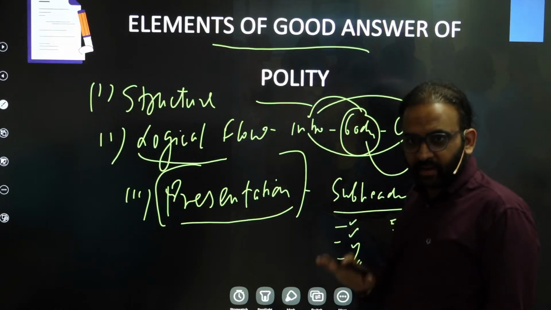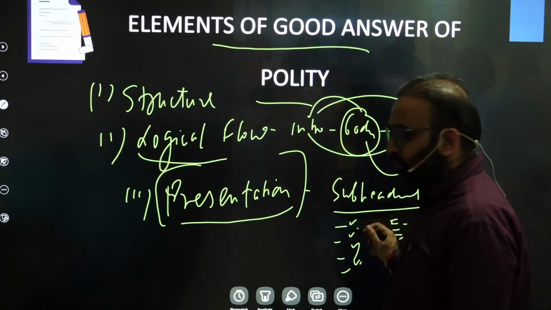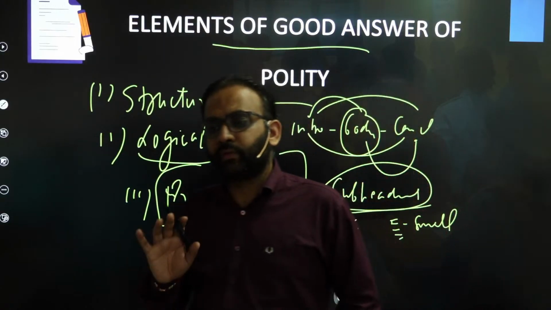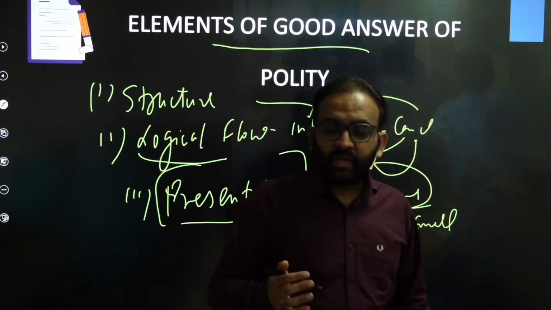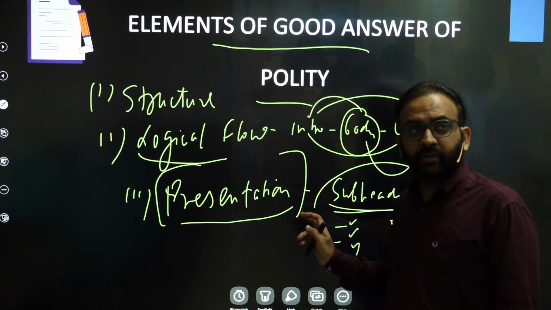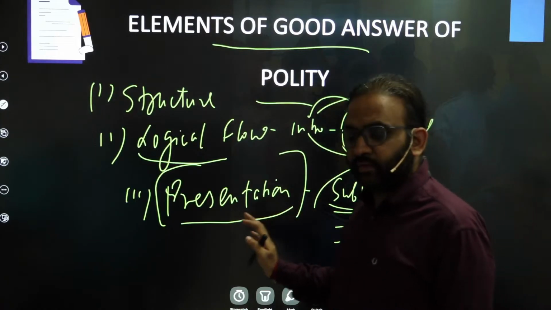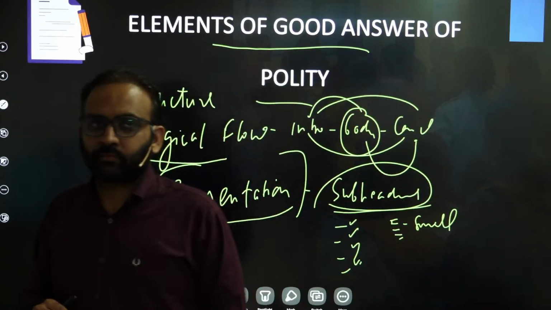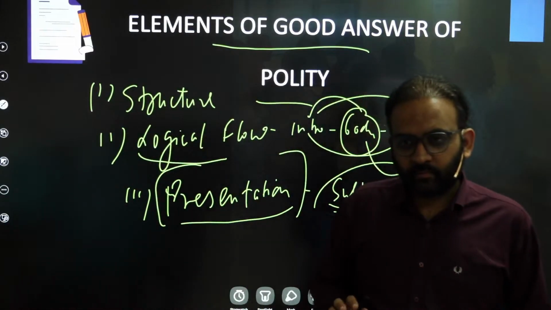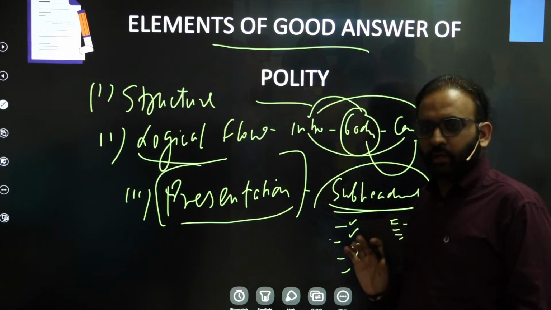But if you are writing in paragraphs, then paragraphs should be small, right? But subheading is a must, and subheading should be as per the subpart of the question, right? Whatever the subpart of the question you are addressing, you need to provide the subheading of that. You get the point? So subheading is a must. And bullet format or small paragraphs, that's basically your choice.